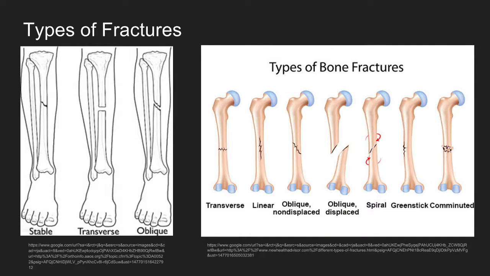One type is a stable fracture. This type of fracture is barely out of place. The broken ends of the bones basically line up together, and the bones usually stay in place during healing.